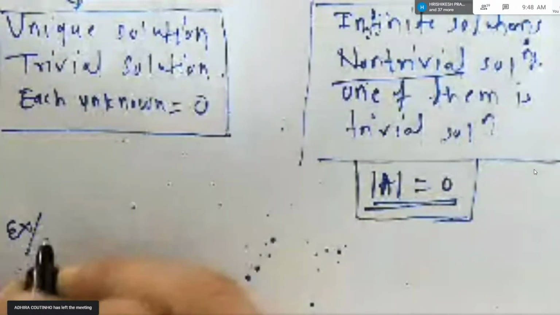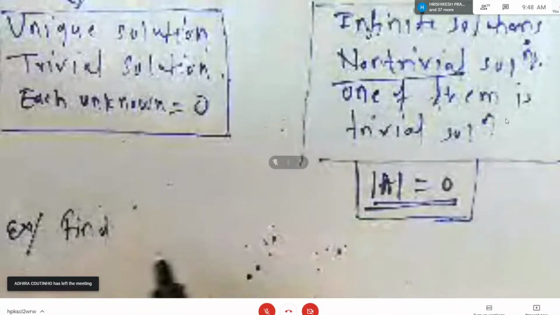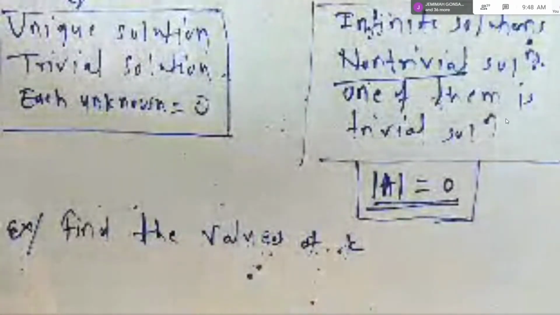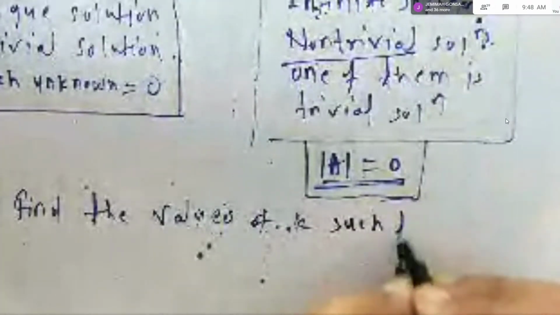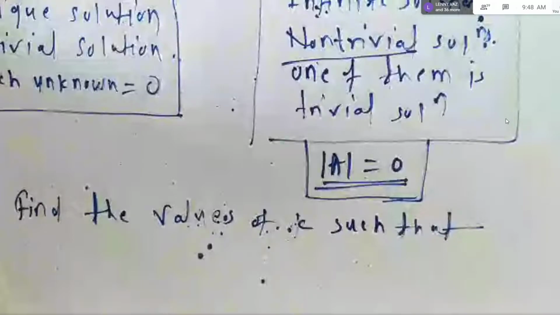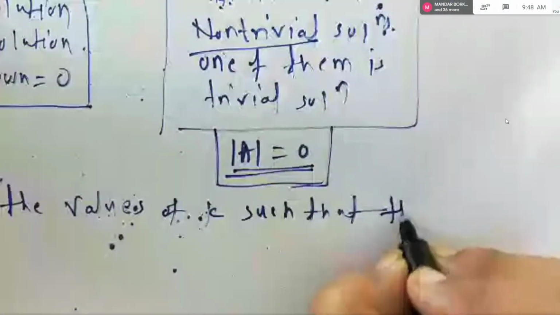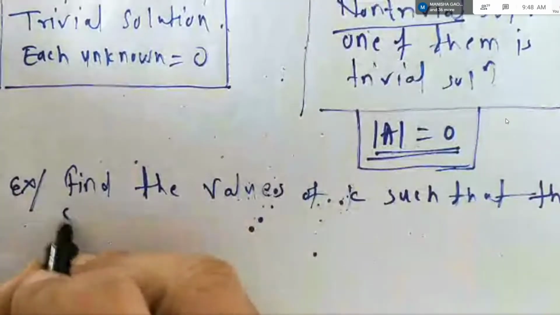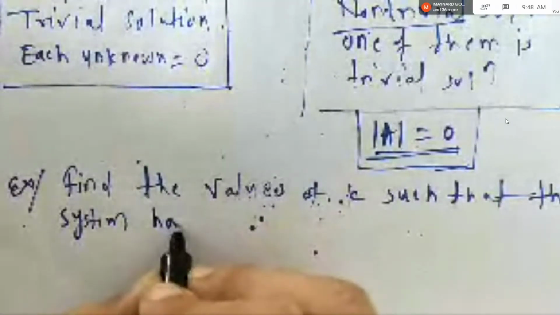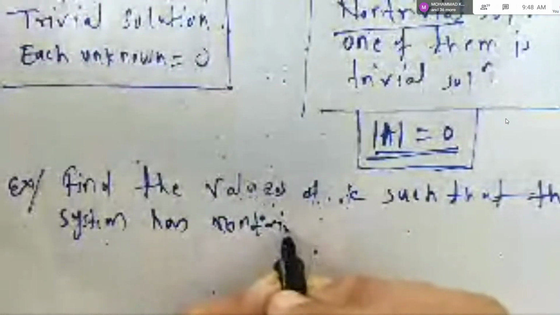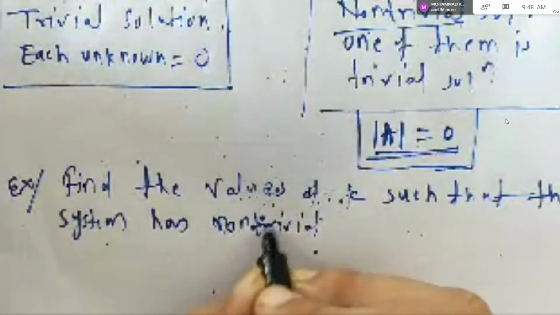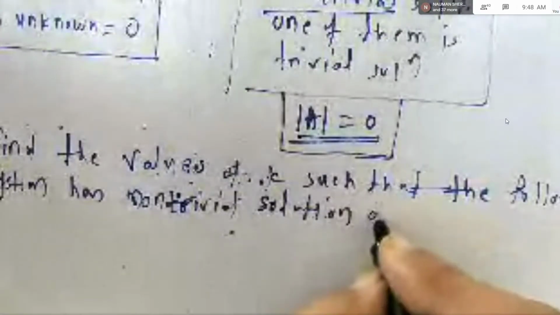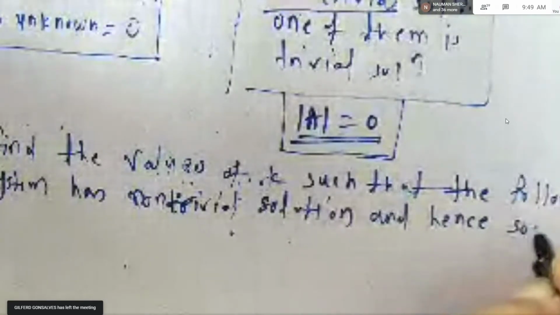Find the values of k such that the following system has non-trivial solution and hence solve.